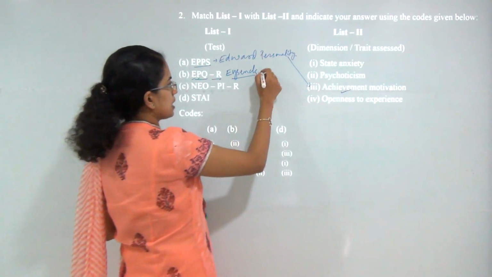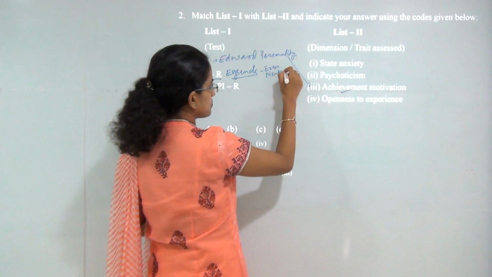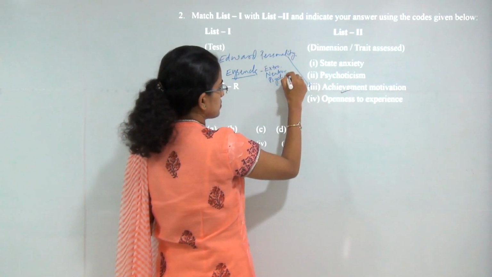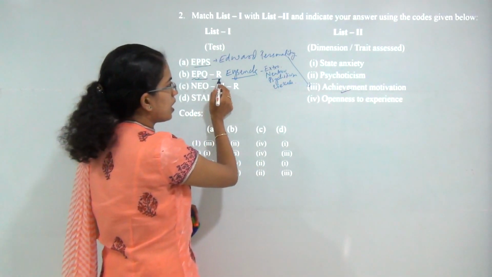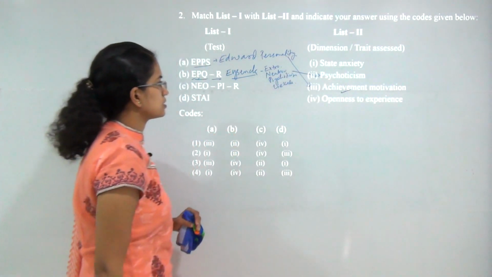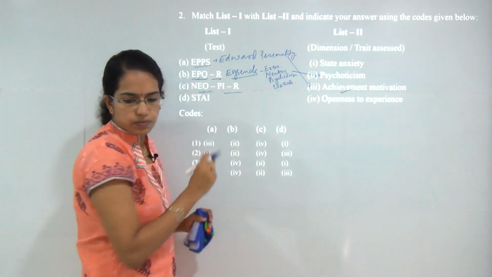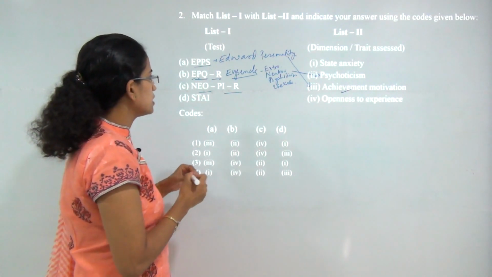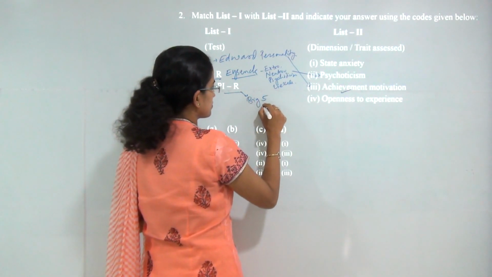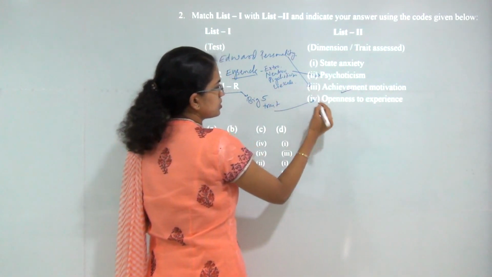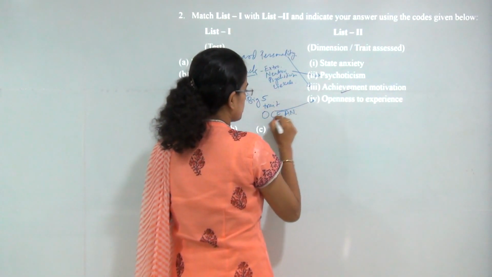It followed 3 basic aspects. First was extroversion, introversion, neuroticism, psychoticism, and finally the Lie scale. So the correct match for the EPQR or revised would be psychoticism. NEOPIR, that is Personality Inventory Revised. NEO, that is the new personality inventory that was propounded, talks about the big 5 traits, and the most important trait here was openness to experience, and we remember these traits as ocean.